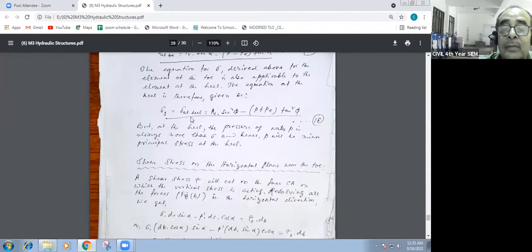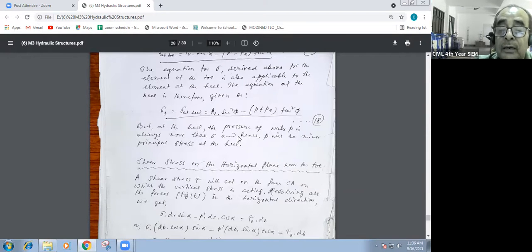There's another equation, 18, at the hill. But at the hill, the pressure of water P is always more than sigma. Pressure at the hill is always more than sigma, and hence P will be the minor principal stress at the hill.